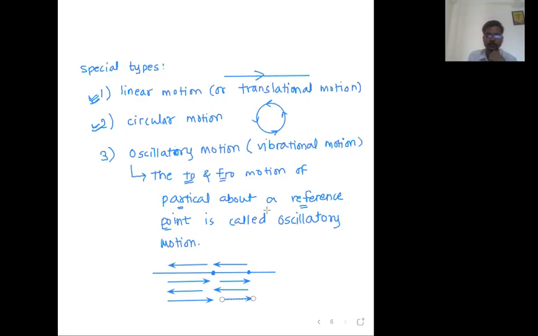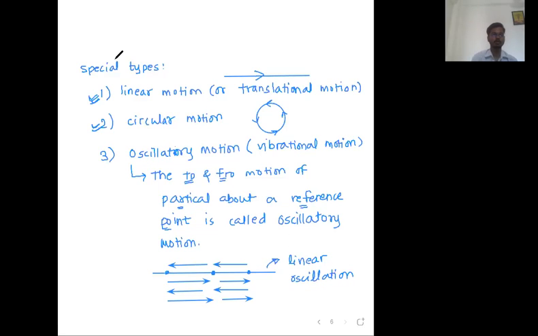Wings of birds, up, down. That is also a very good example of oscillation. So write down here, linear oscillation. Write down everyone: linear oscillation, because basically it is a straight line path, and on that path the particle moves towards some reference point, away from the reference point, towards, away, towards, away. Such a kind of motion is called oscillatory motion, but the path is linear, so it will be called linear oscillation.